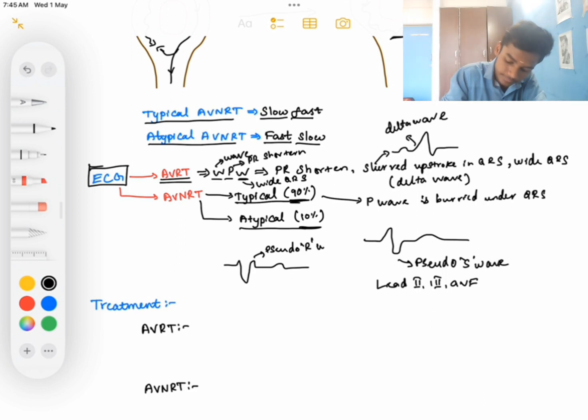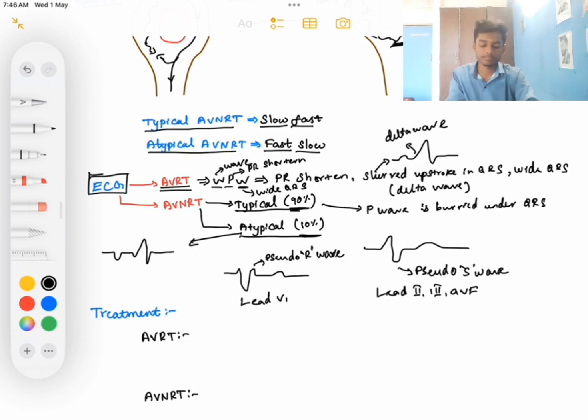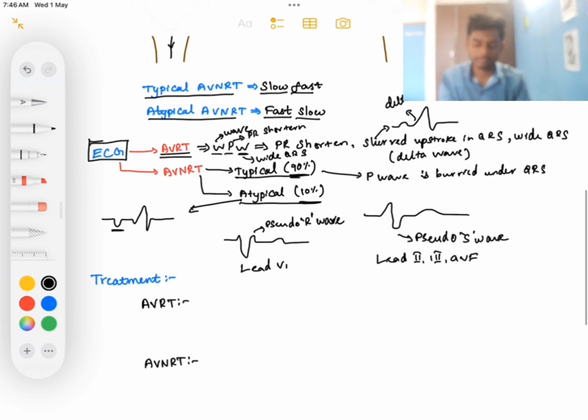The pseudo R wave is seen in lead V1. So these are the ECG features of typical AVNRT. Atypical AVNRT will have a P wave before the QRS complex, which is a retrograde, inverted P wave. This is seen in atypical AVNRT.